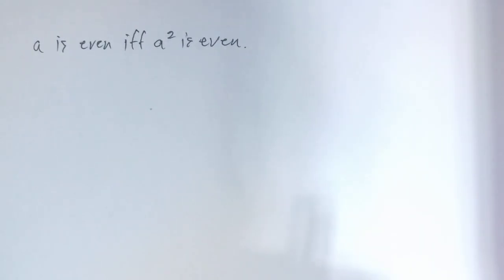And in this video, we will try to prove the following theorem. A is even if and only if A squared is even. Okay, so what this theorem basically tells us is that if A is an even integer, then its square is an even integer. And also, if A squared is even, then its square root is even, which is A.